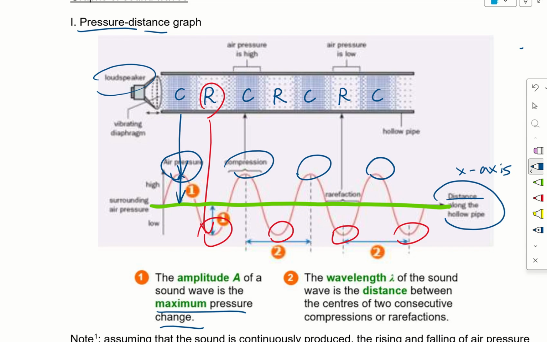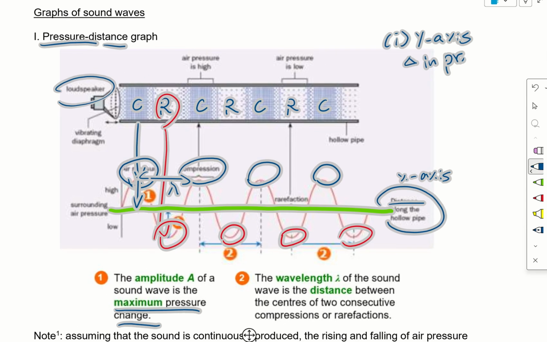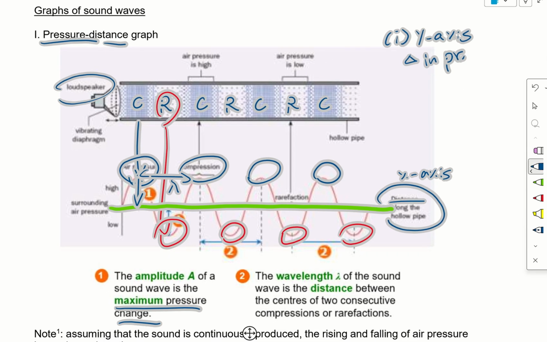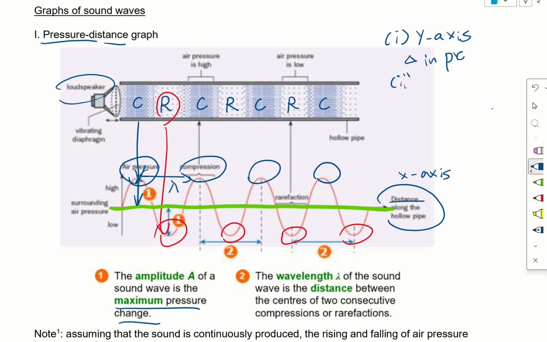Similarly, we can apply it here and get our wavelength. So basically, from the y-axis, which is pressure, we get the change in pressure, which tells us the amplitude of the sound wave. From the x-axis, which is distance, we can get the wavelength.